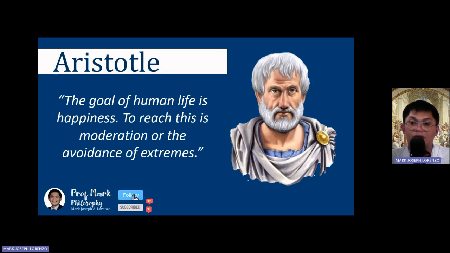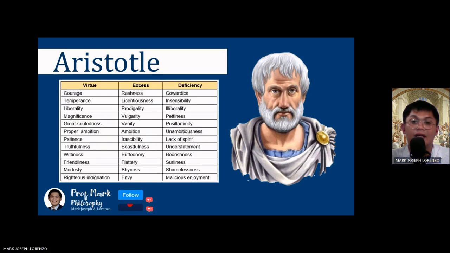Aristotle believed that the ultimate aim or purpose of human life is to achieve happiness, or eudaimonia. It suggests that people naturally strive to find happiness and contentment in their lives. To reach this, moderation, or the avoidance of extremes, emphasizes the concept of balance. There is always wisdom in moderation, so strike the balance. It suggests that in order to attain happiness, one should avoid going to extremes in their actions, behaviors, and desires. Instead, finding a middle ground or practicing moderation is recommended.